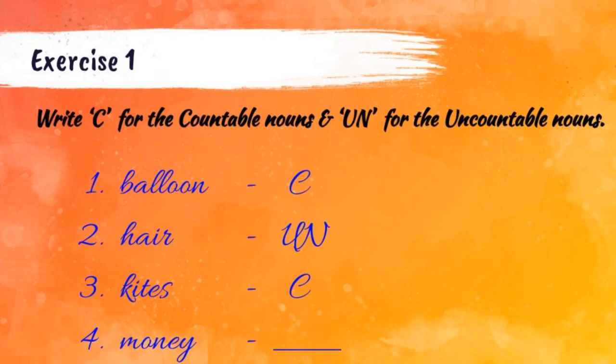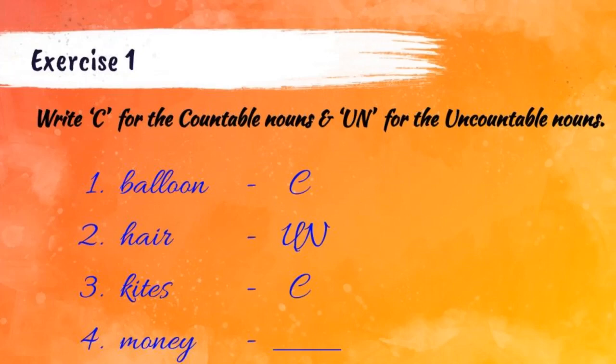Okay, let's move to the fourth one, money. Is money countable or uncountable? Yes, you're right. Money is an uncountable noun because we cannot say how many money do you have. If you're asking money from your parents or anyone, do you ask like that? Because this is not correct.